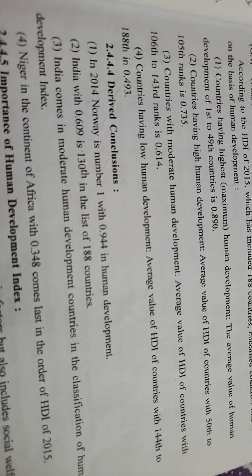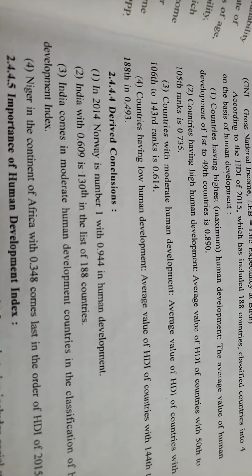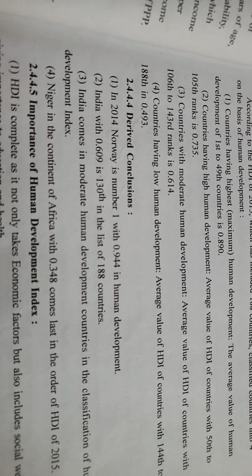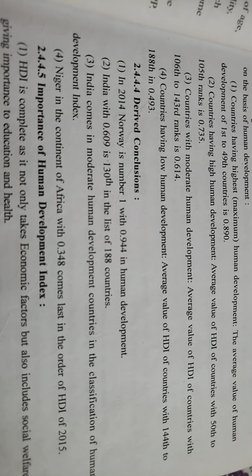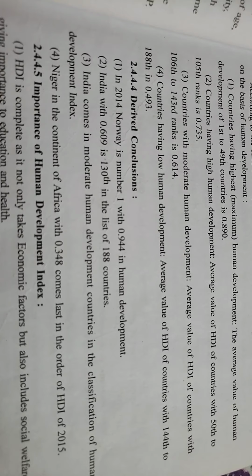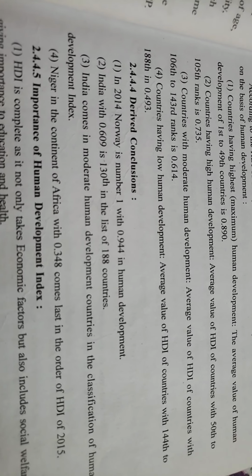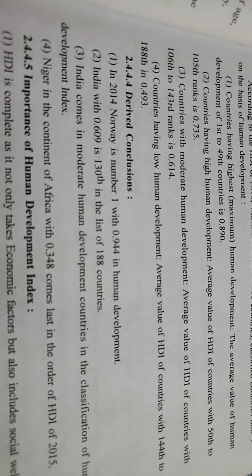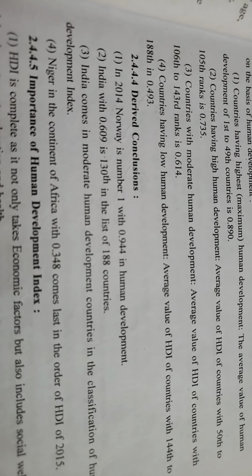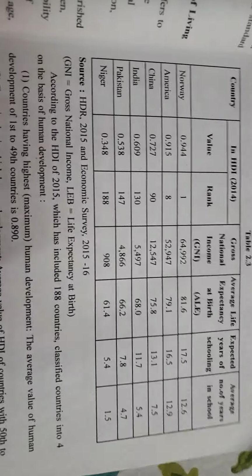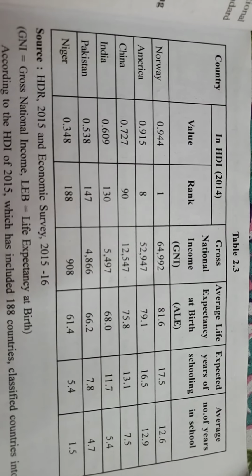And fourth, Niger, a country of Africa, comes last, and their HDI is 0.348, in the order of HDI of 2015. So this is the conclusion that we derived from this particular table.